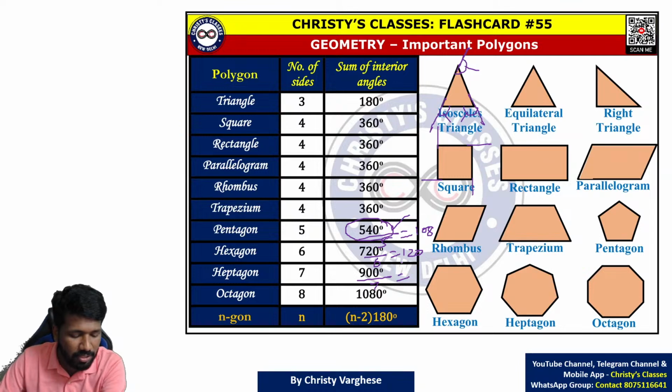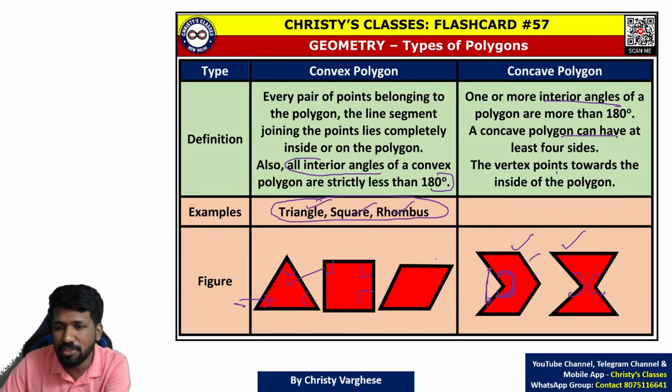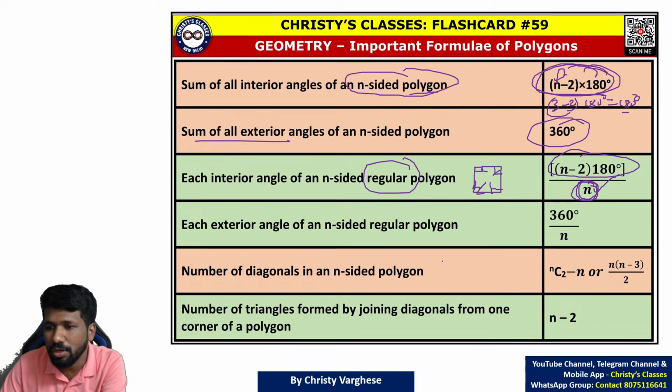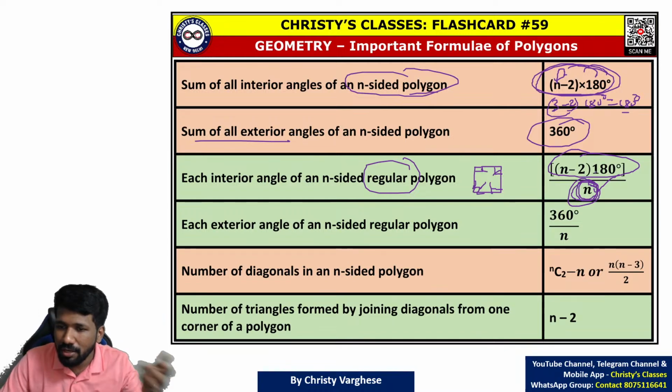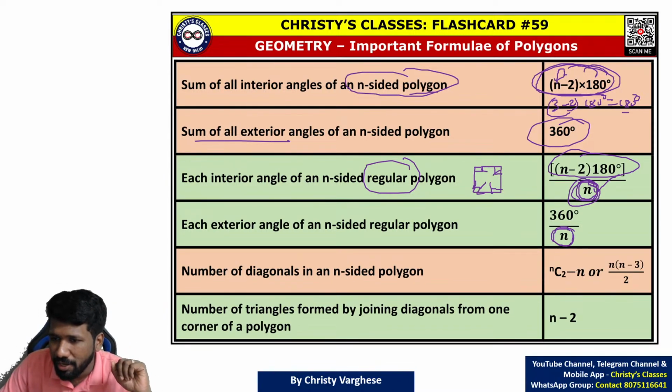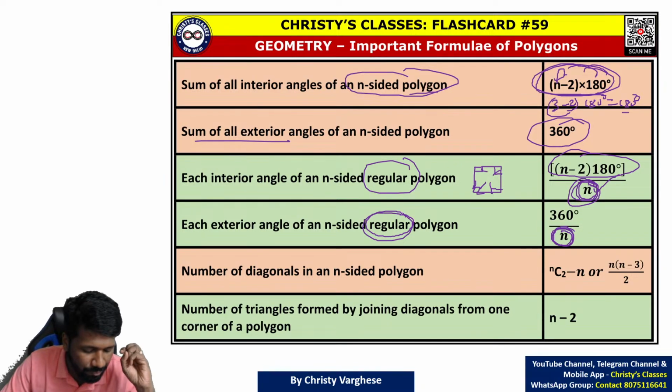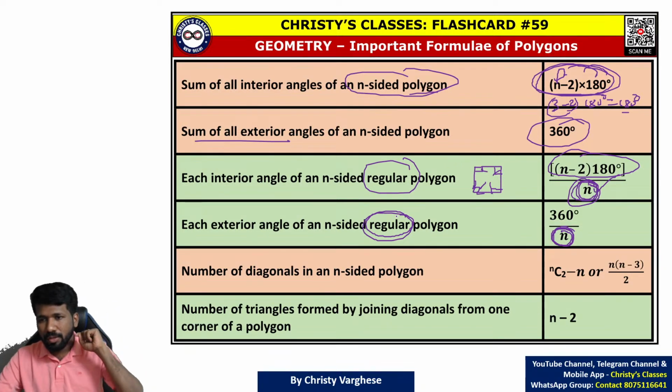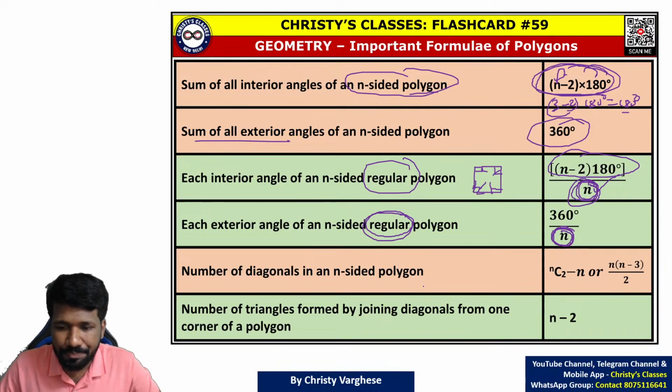But only if it is a regular polygon, because if it is not regular, all angles are not equal, so you cannot say it is equal. I mean, dividing equally, you cannot do that. And for the exterior angle also, divide by the number of angles, you can find each exterior angle if it is a regular polygon. Okay, this much is clear now.